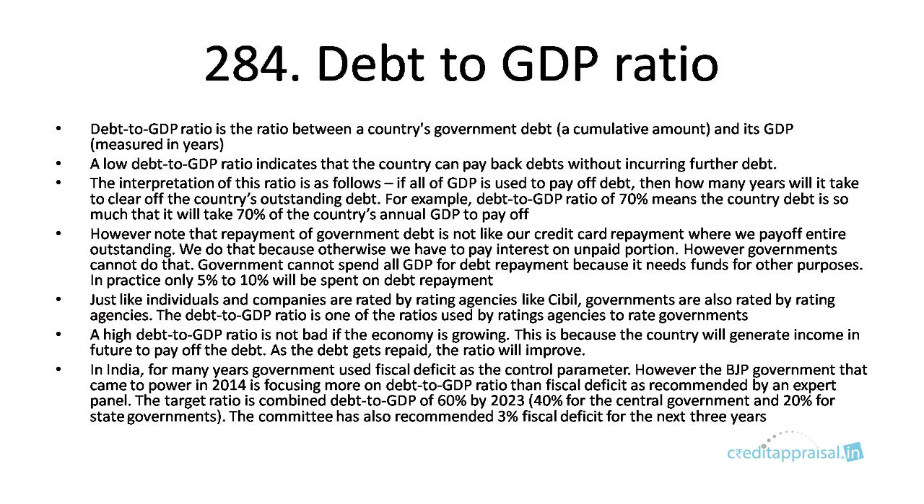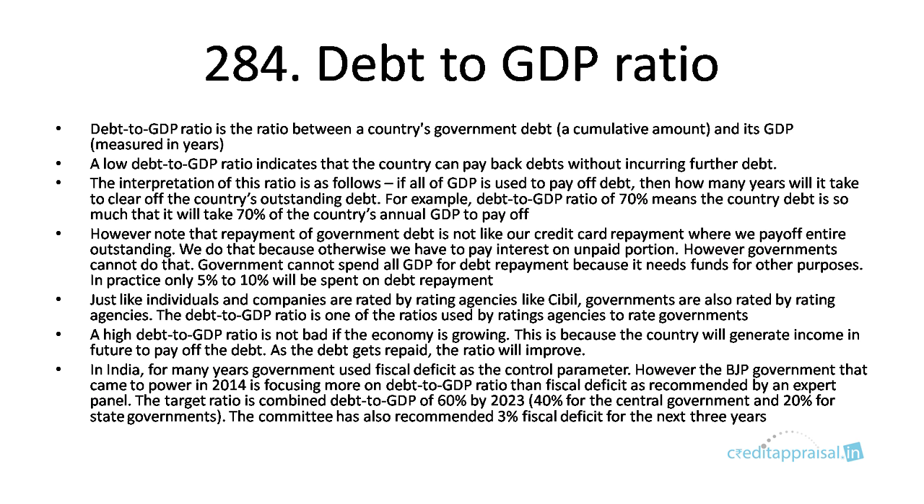If all of the GDP is used to pay off debt, then how many years will it take to clear off the country's outstanding debt? That is what this ratio indicates. So, for example, debt to GDP ratio 70% means the country's debt is so much that it will take 70% of the country's annual GDP to pay off.